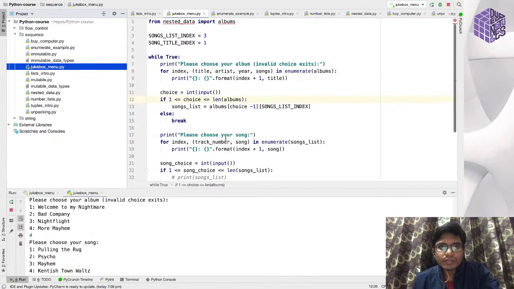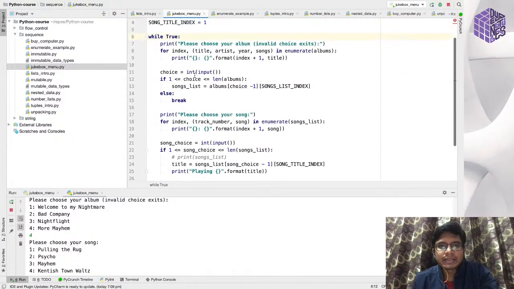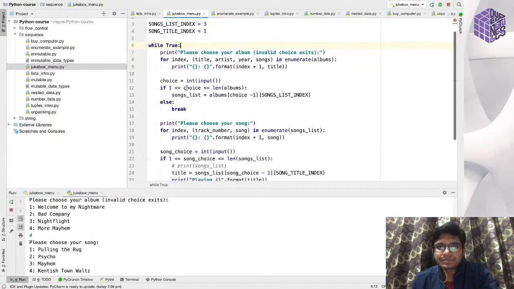If you see here, in this code I am covering all the concepts that we have seen till now. So, while True. While True means that this loop will run indefinitely.